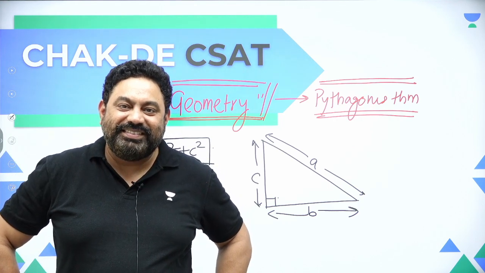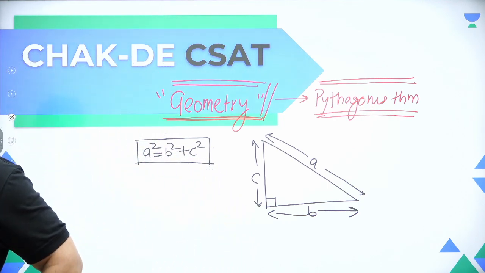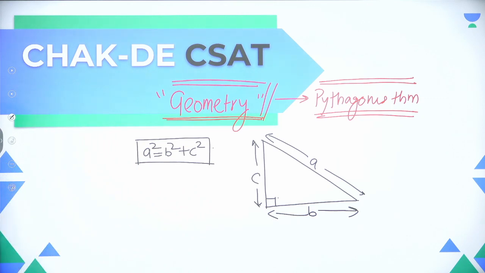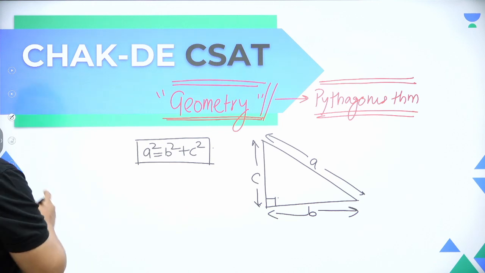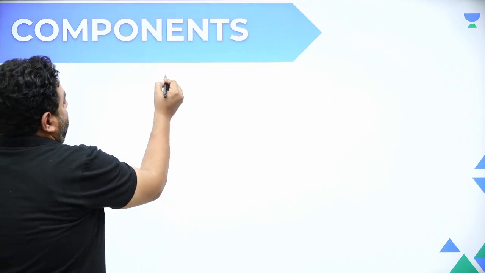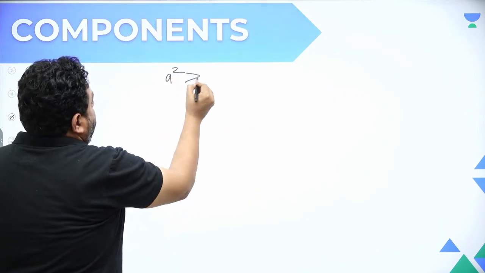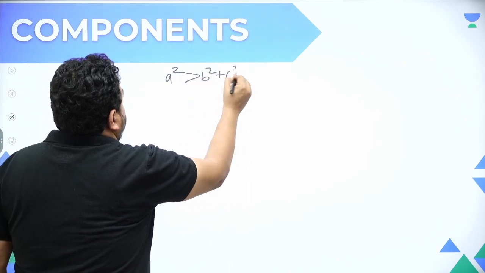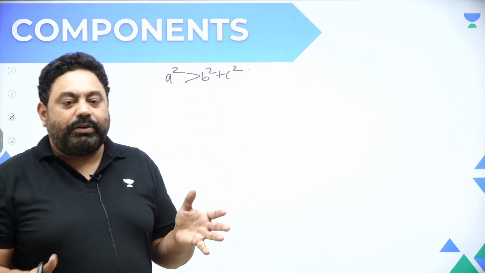All good, right? So if we are comfortable with Pythagoras, then what if A square is greater than B square plus C square? I don't know whether you have thought about this or not.